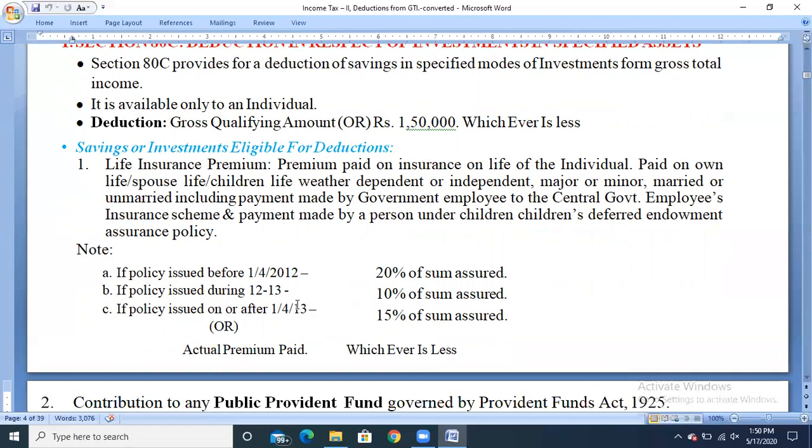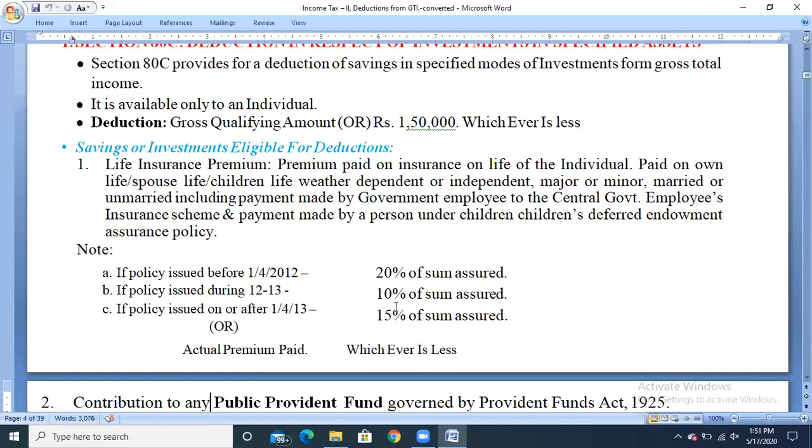And if any insurance policy has been taken during the financial year 12-13, then 10% of the sum assured. And if any policy is issued after 1/4/2013, then 15% of the sum assured has to be taken, and it has to be compared with the actual premium paid. After comparing both, we need to take whichever is lesser in value, so that lesser amount can be claimed as deduction under section 80C.